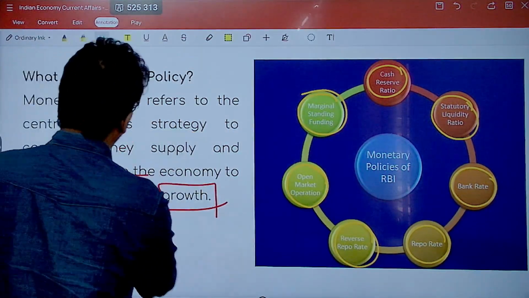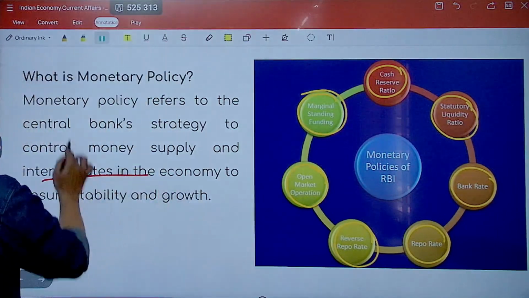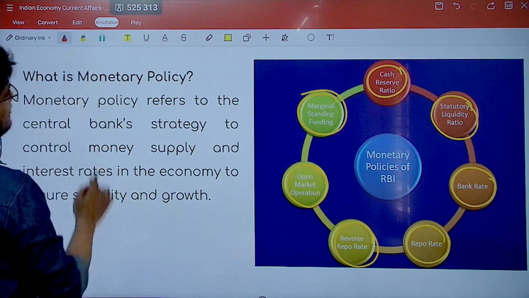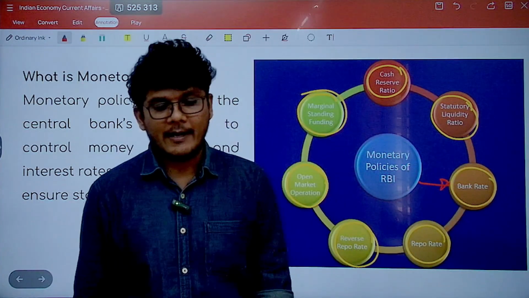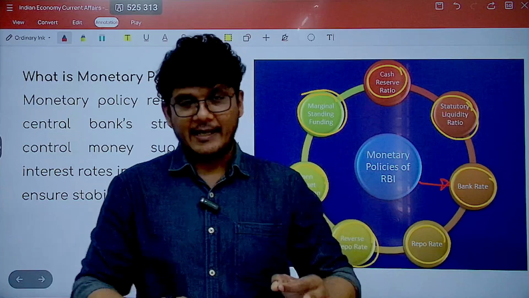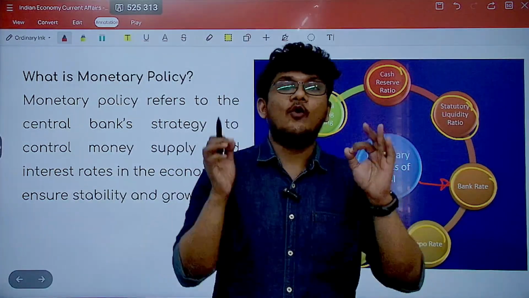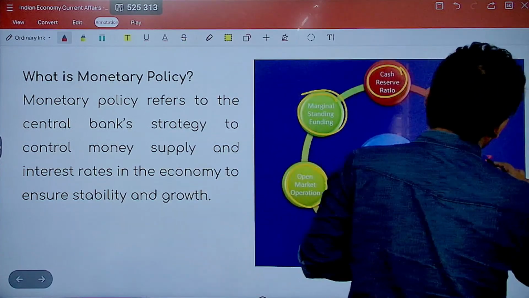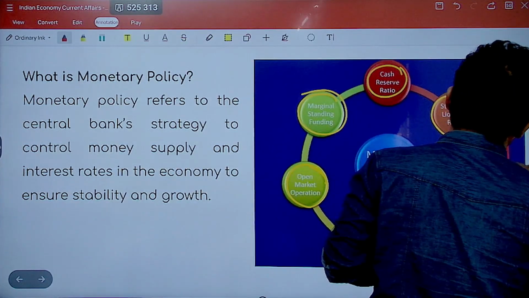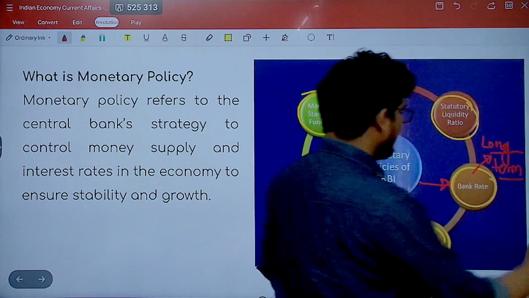Let's first take all the interest rates that are present in the monetary policy. So the very first is the bank rate. So what is the bank rate? The bank rate is the rate at which the RBI loans its money to the banks for the long term. So when you talk about the bank rate, you are talking about long term lending, right?